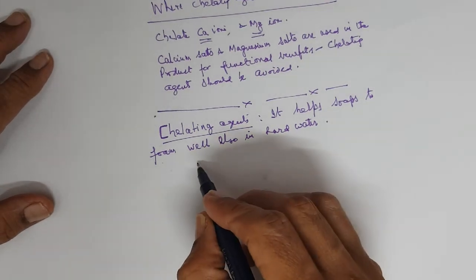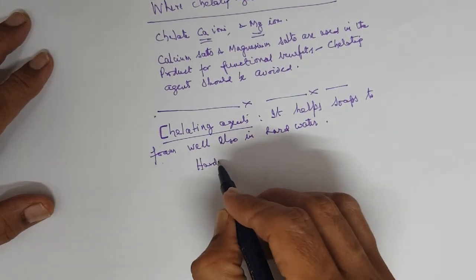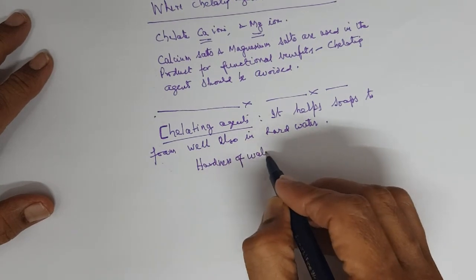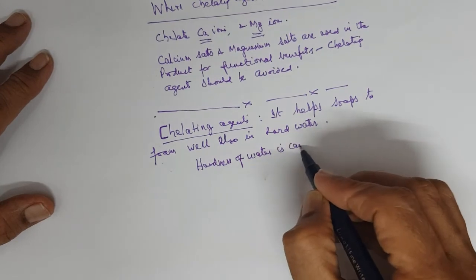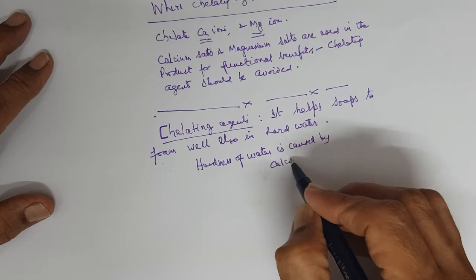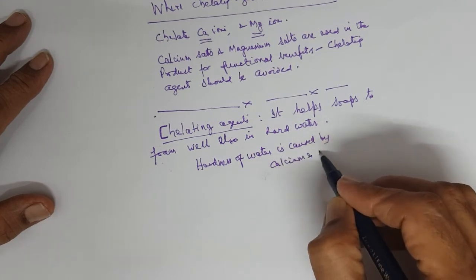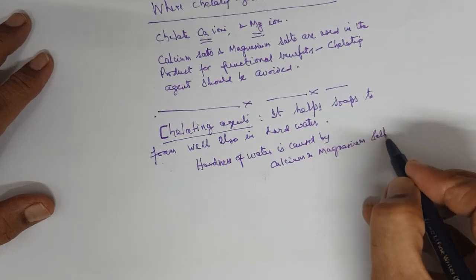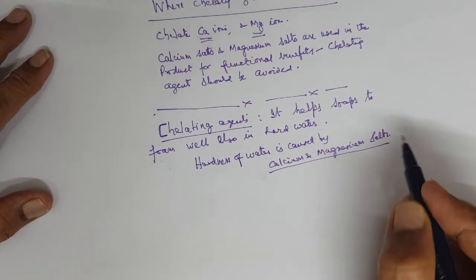How? Because hardness of water is caused by calcium and magnesium salts, right?